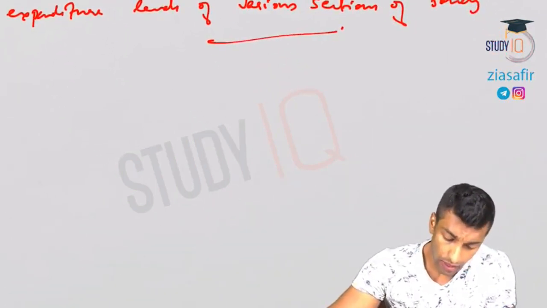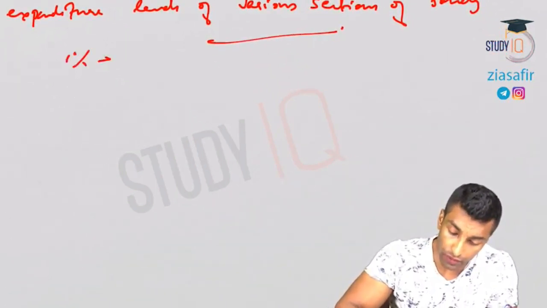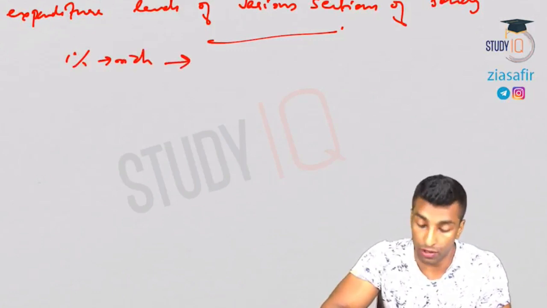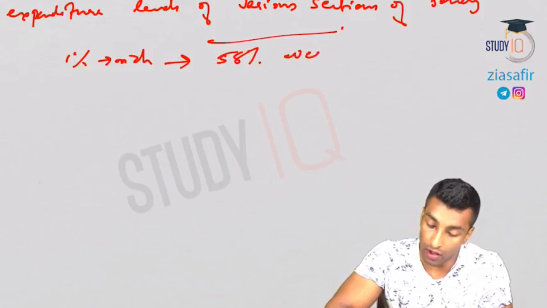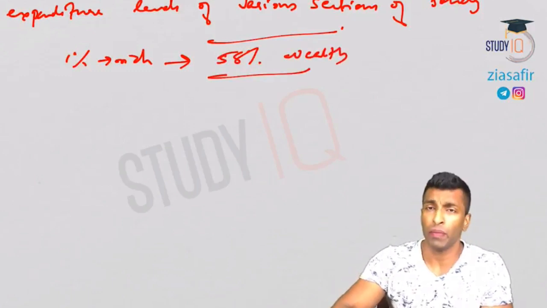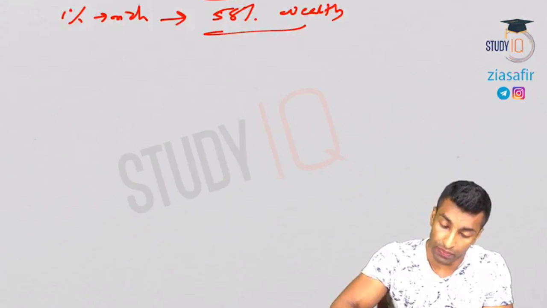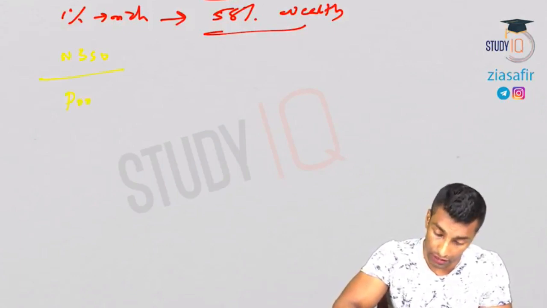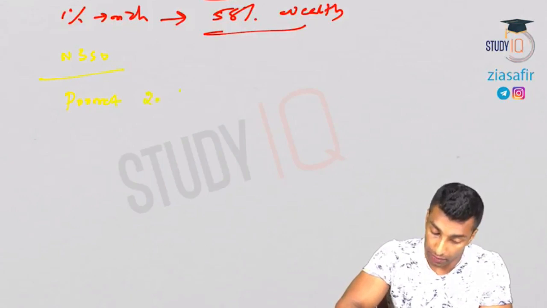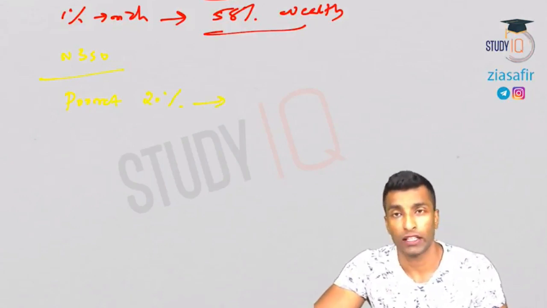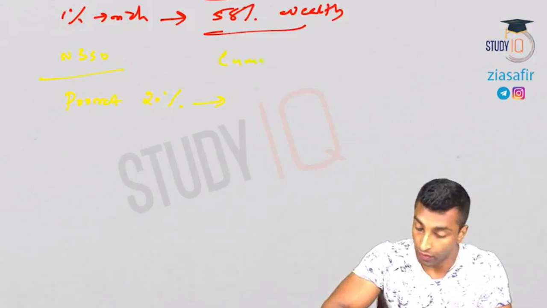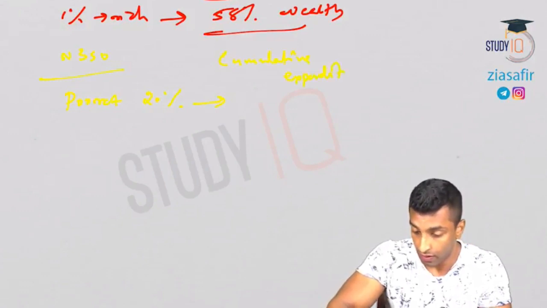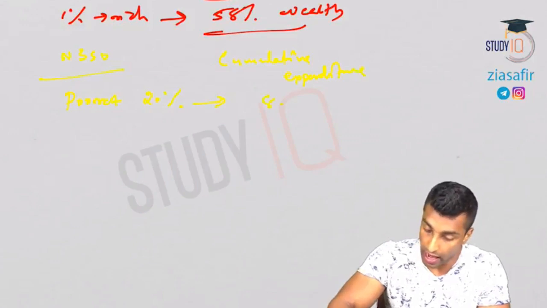We know 1% of the rich people possess around 58% of the wealth. That shows high inequality. I'll give you some NSSO data also. As per NSSO, the poorest 20% have a cumulative expenditure of 8.1%.